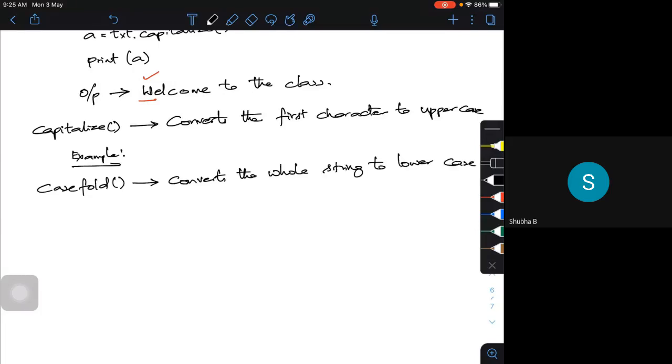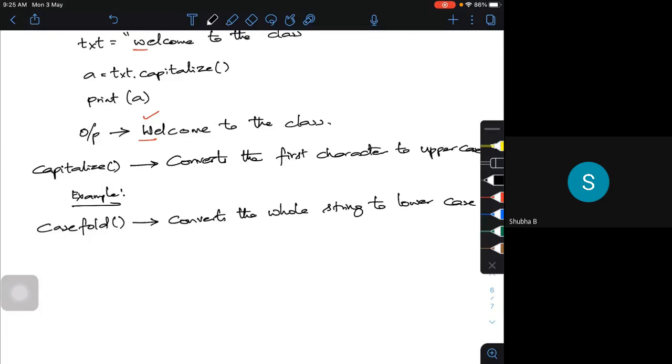Let me give an example. I define text1 with some capitals in between: Speaker performance, microphone. So I use capitals: S is capital and P is capital.